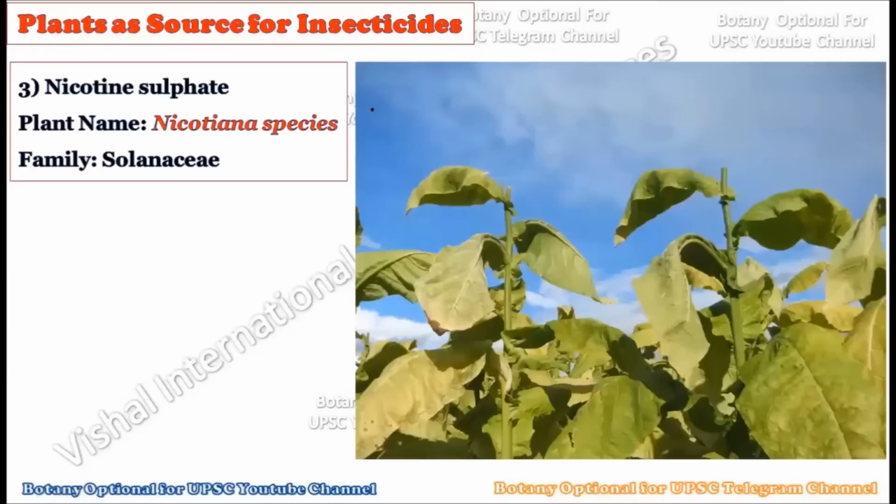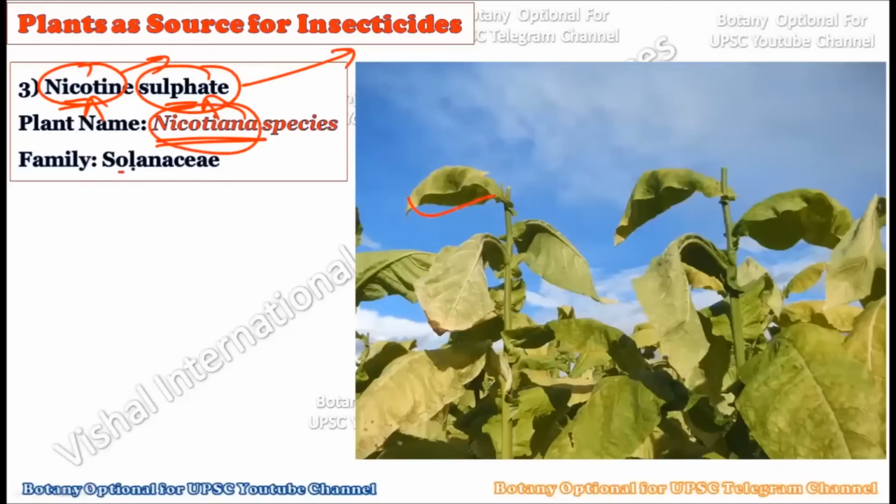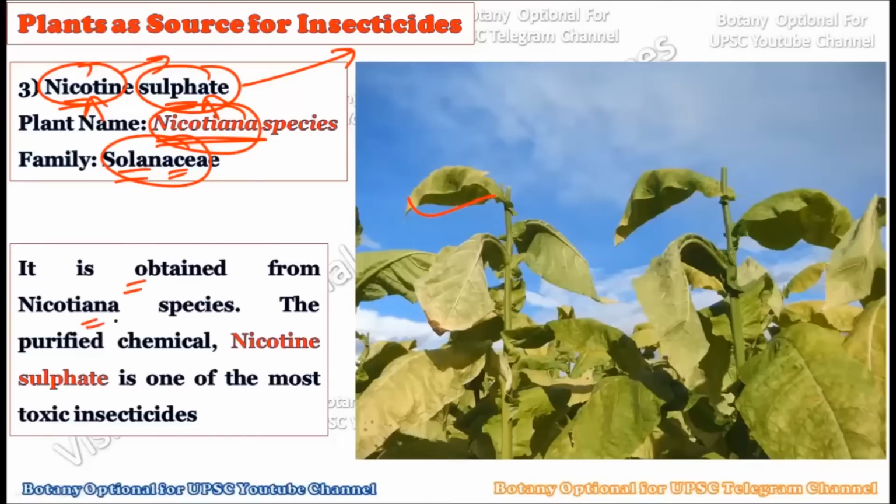Okay, now let's consider the third one. This is called nicotine sulfate, and from the name you can judge which plant it is coming from. Okay, so nicotine sulfate is the third chemical compound which acts as an insecticide, and it is coming from the Nicotiana species. Okay, and this particular Nicotiana species belongs to the Solanaceae family. Now it is obtained from the Nicotiana species, and this purified chemical called nicotine sulfate is one of the most toxic insecticides. Okay, basically it is very toxic for insects, and once the insect consumes this particular insecticidal chemical compound, it will die very quickly.